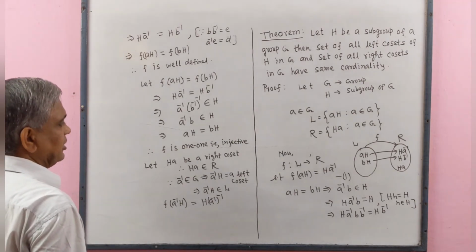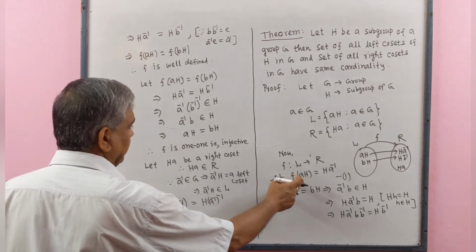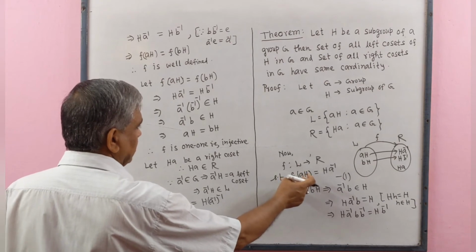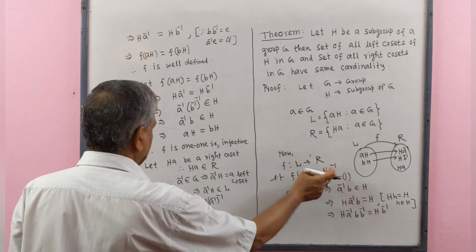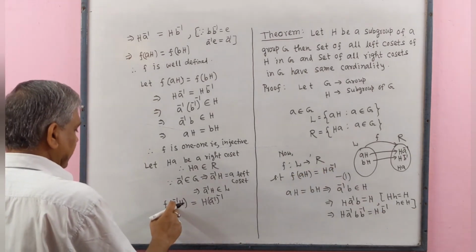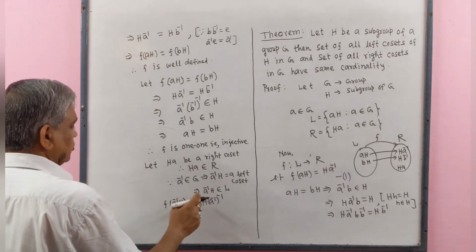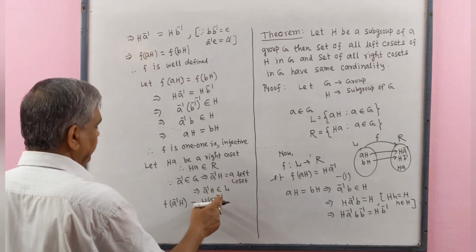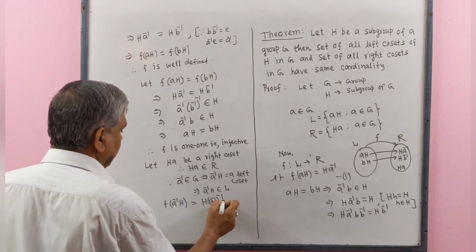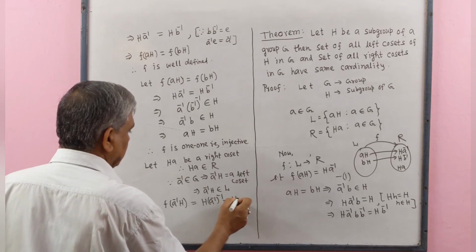As we have seen that f(aH) equals H and inverse of a, here we have a inverse, so here we will get inverse of this a inverse, and this equals Ha.